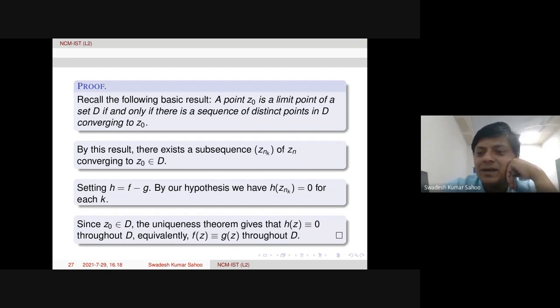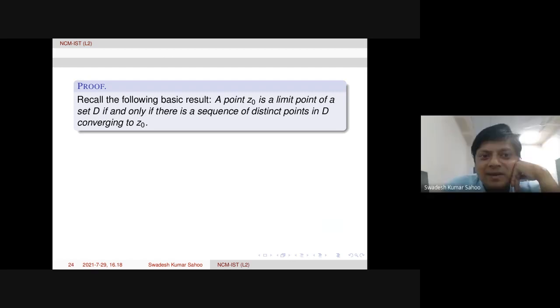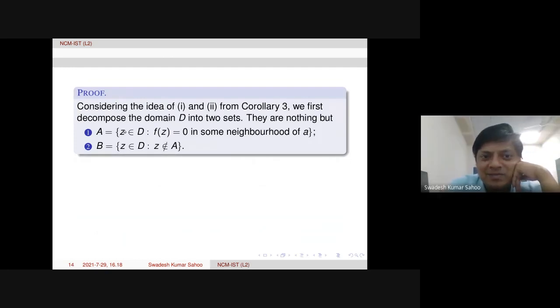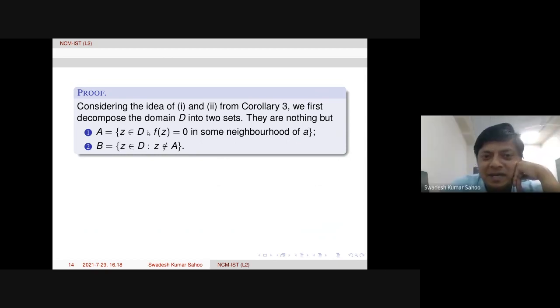Still there is a doubt, like, a is already given as some point in the domain. So what is the meaning of a collection of points a in the set? If you use that a, you just say the set of all z. Yes, if I replace this z by small a, you are saying.